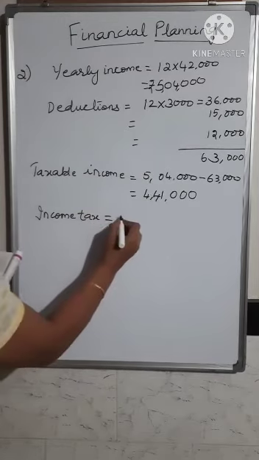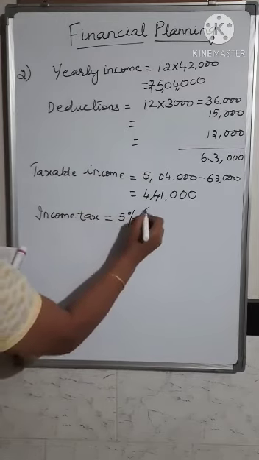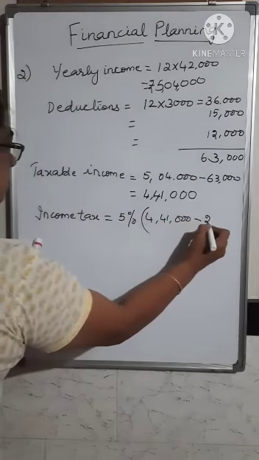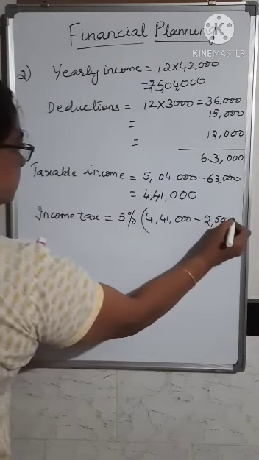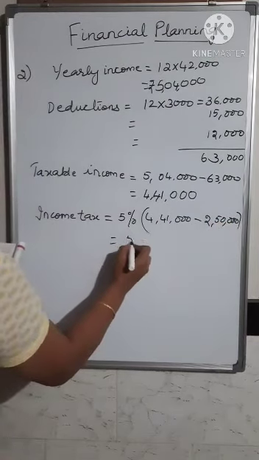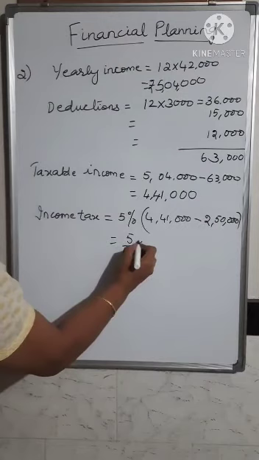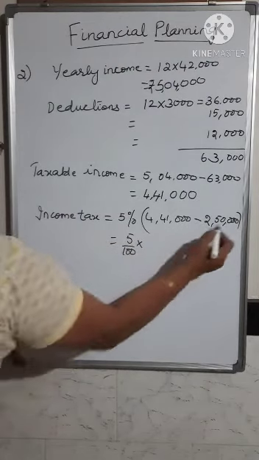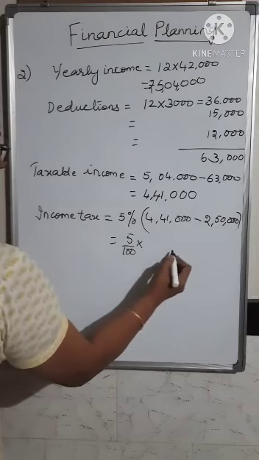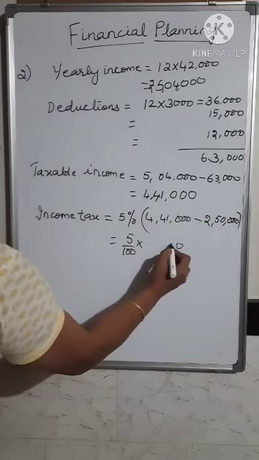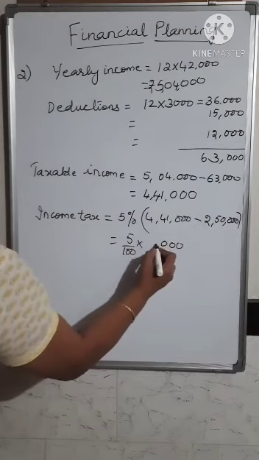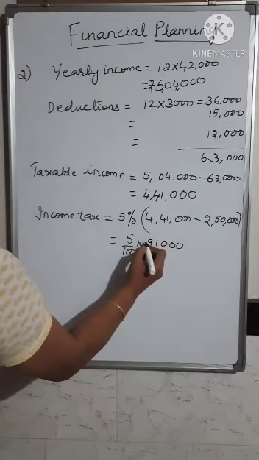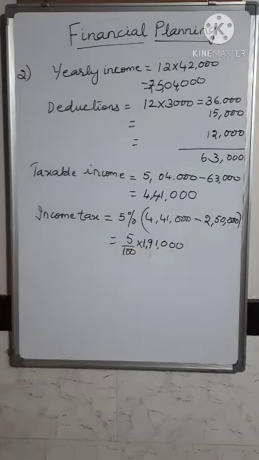Income tax is equal to 5% of 4,41,000 minus 2,50,000. So this will be 5 upon 100 into, when you subtract 4,41,000 minus 2,50,000, you get 1,91,000.